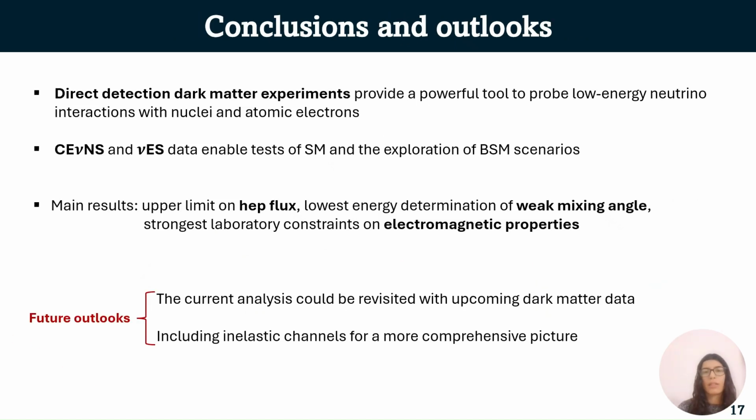So to conclude, direct detection dark matter experiments provide a powerful tool to probe low-energy neutrino interactions with nuclei and atomic electrons, and these CENNS and NUS data allowed us to perform some tests of the standard model and to explore some scenarios beyond the standard model. The main results we obtained include that we put some upper limit on the 8B flux. We also provided the lowest energy determination of the weak mixing angle, and we obtained among the strongest laboratory constraints on electromagnetic properties, so on the neutrino magnetic moment and on the neutrino millicharge.